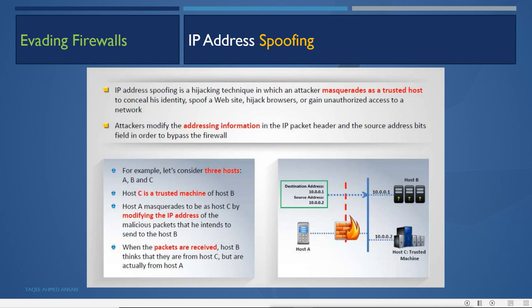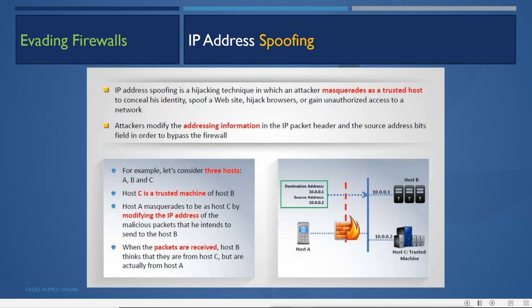For example, let's consider these three hosts here: A, B and C. Host C is a trusted machine of host B. That means the firewall has a configuration which says that host B trusts host C, so any IP from host C can communicate with host B. Now host A masquerades as host C by modifying the IP address of the malicious packet that it intends to send to host B. When the packets are received, host B thinks that they are from host C, but they are actually from host A.